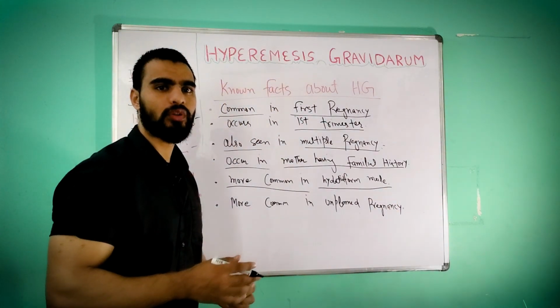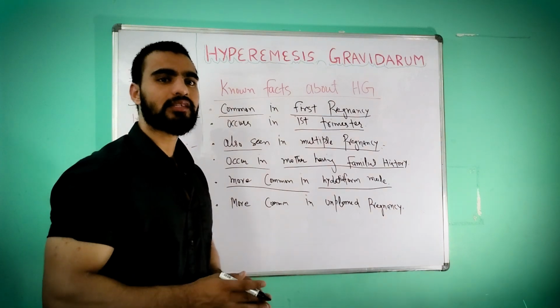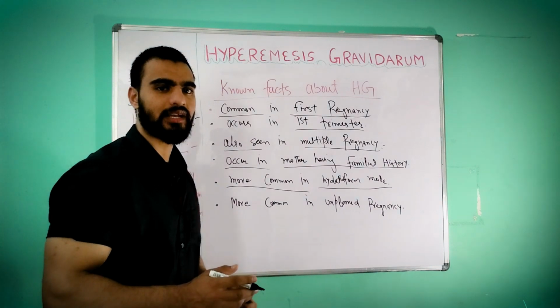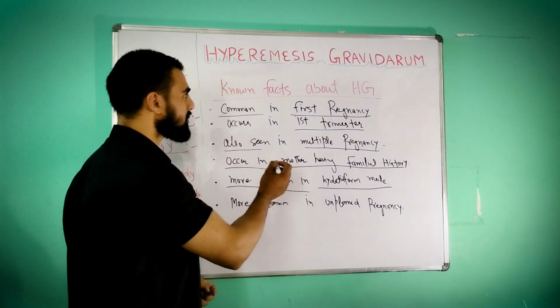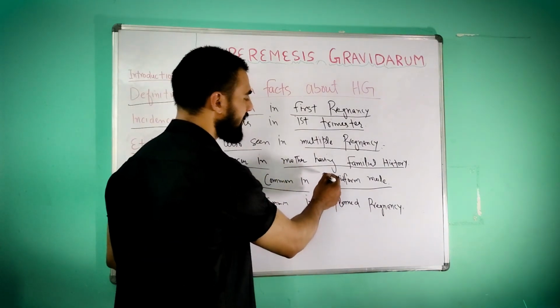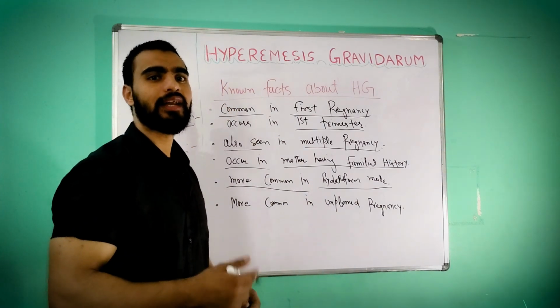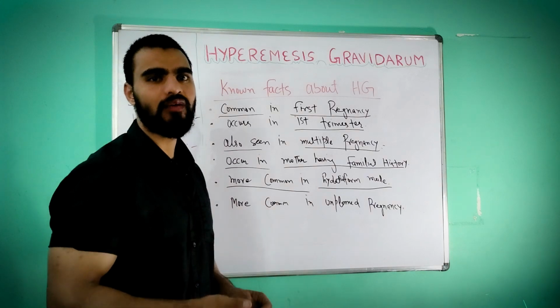As I already told, it is a tumor or cyst formation in the placenta. That can cause hyperemesis gravidarum, because of hydatidiform mole more HCG, human chorionic gonadotrophin, will be released and that will cause nausea and vomiting.